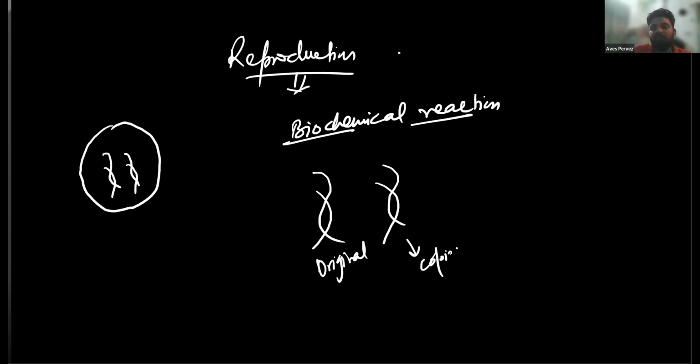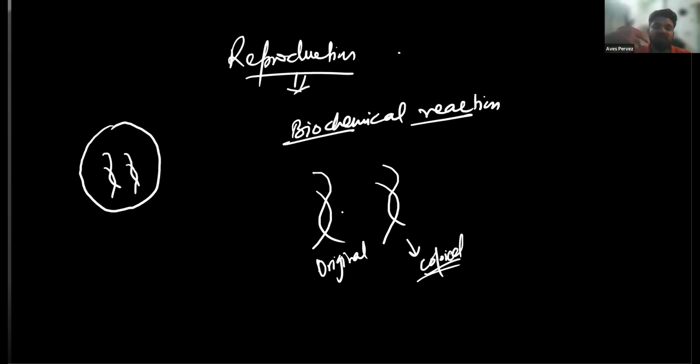The copied DNA is not 100% exact to the original one. There are some changes, some variation, in the copied DNA from the original one. It is similar, but not 100% accurate.